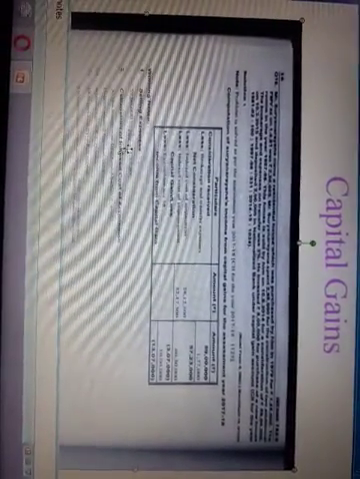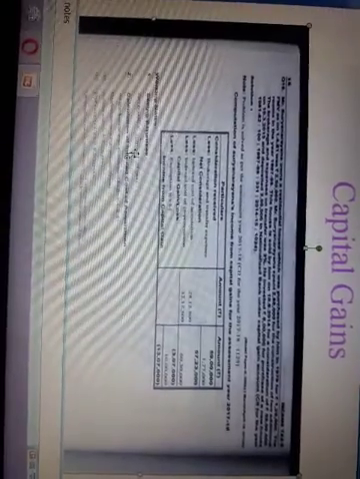Selling expenses are 3% on the received amount. Our received amount is 59 lakhs. So 3% means 59 lakhs by 3 by 100, which is 1,77,000. Now the next one is the calculation of index cost of acquisition.